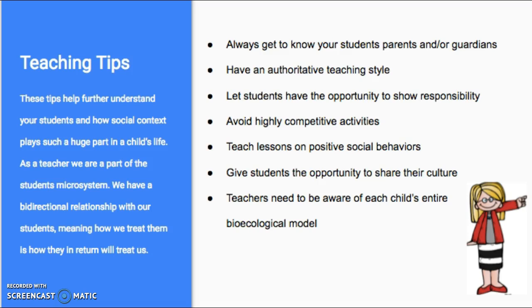My last teaching tip would be that each teacher should be aware of each student's entire bioecological model, because each system plays such a huge part in each child's life. For example, in my empirical article, it talked about how it is important to not exclude the gifted or developmentally delayed students because it will have an effect on their social context and chronosystem.